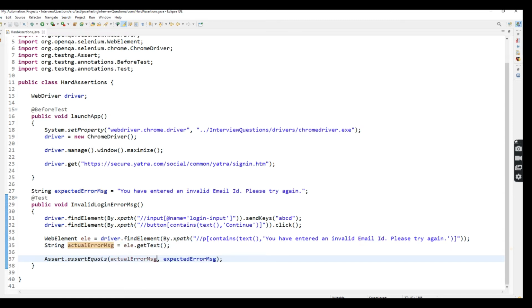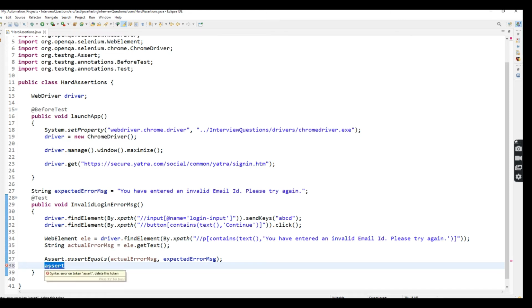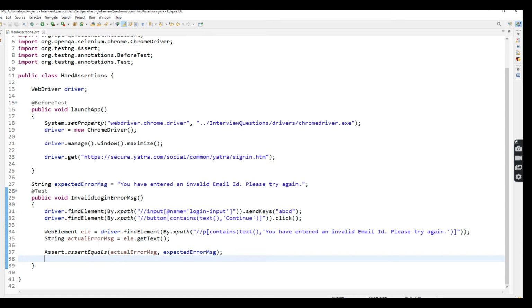Okay, this is the one. If you use lowercase assert, this is the wrong one, because you will get the maroon color like this. You should use the first letter A as a capital letter. Okay, so we are done with the steps.